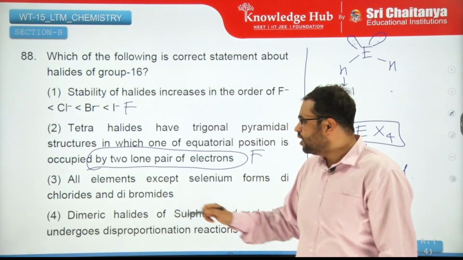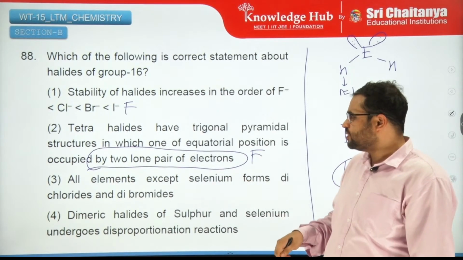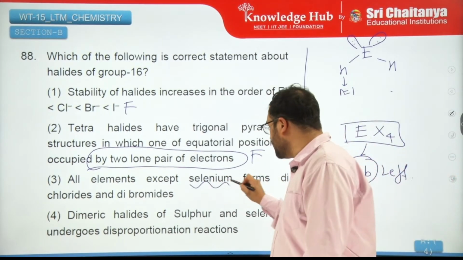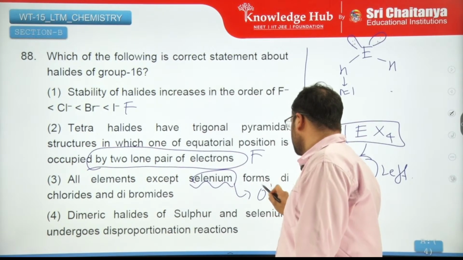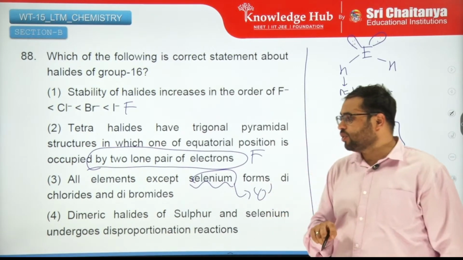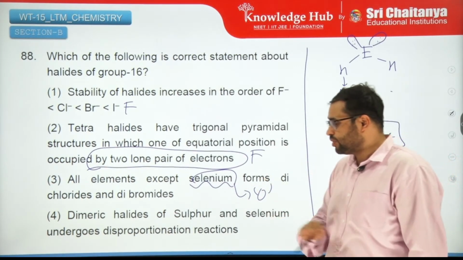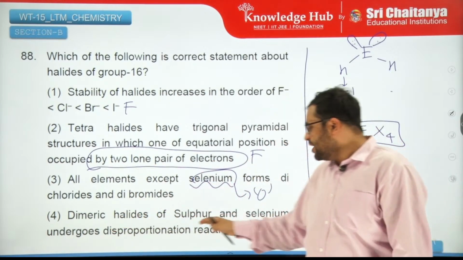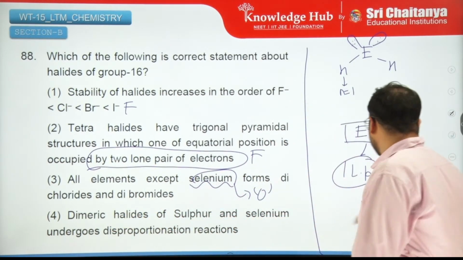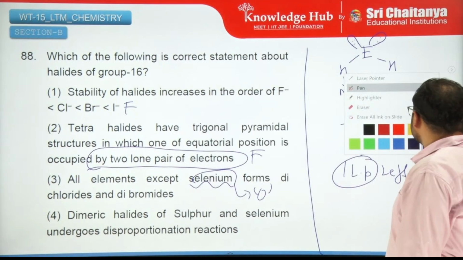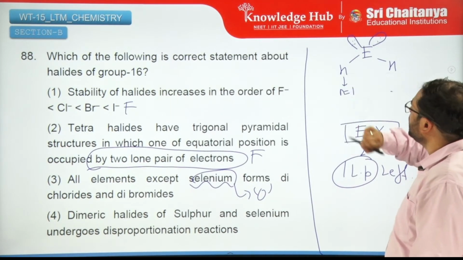Lone pair itself is 1. All elements except oxygen form dichlorides and dibromides. It's not selenium, it's oxygen. Dimeric halides of sulfur and selenium undergo disproportionation. Yes, this is true according to NCERT.